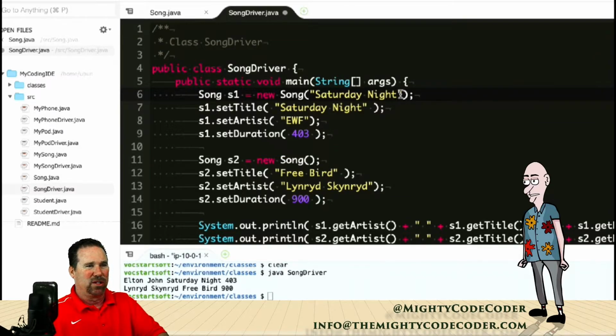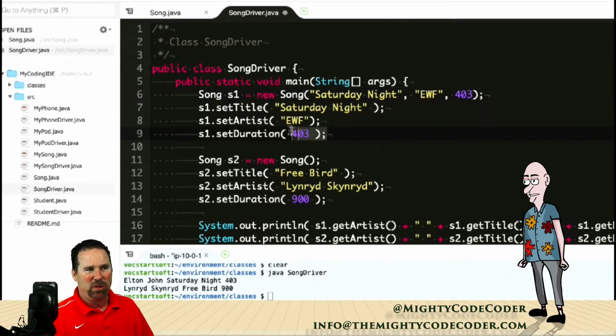All right, it takes 3 parameters. Okay, so this time let's go Earth, Wind, and Fire as the band instead of Elton John. Sorry, Earth, Wind, and Fire fans. And let's go 403, which is the seconds of the song. Okay, so it took 3, and now we don't even have to do all this.